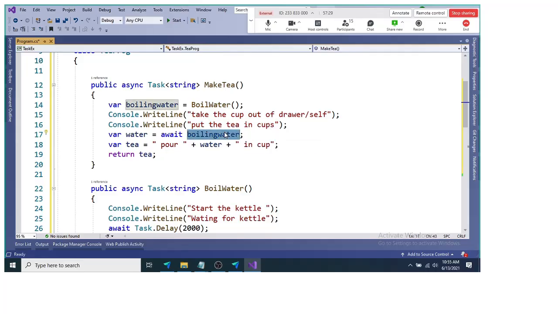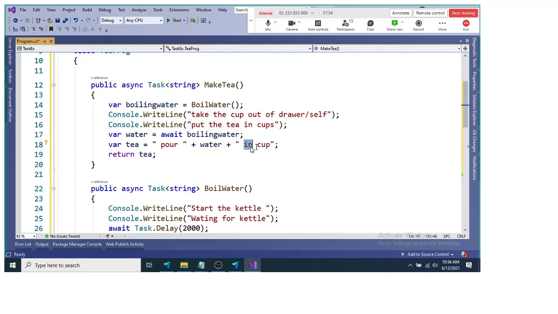So after this we are taking the boiled water. How are we taking that boiled water? By awaiting this result. By awaiting this particular result, the result of boil water will be available in a boiling water variable, but that result will be realized when we call it using the await method. So when we say await and boil water, it will get you the boiled water into the water variable. Then we are pouring hot water into the cup there, and our tea is ready.